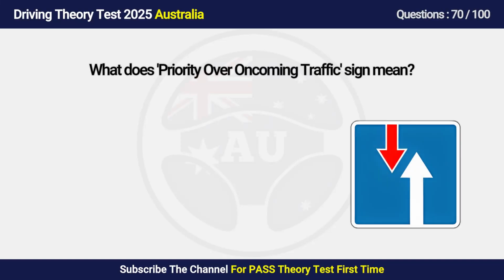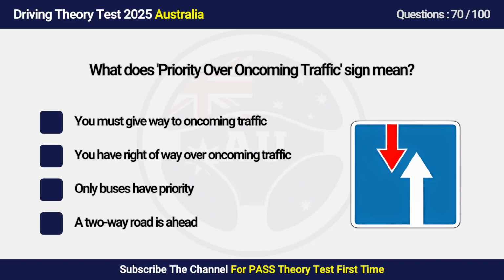Question 70. What does priority over oncoming traffic sign mean? A. You must give way to oncoming traffic. B. You have right of way over oncoming traffic. C. Only buses have priority. D. A two-way road is ahead.